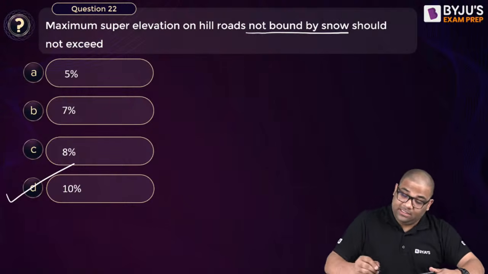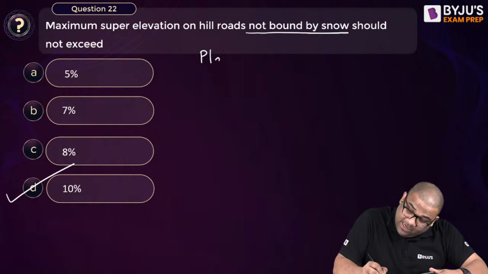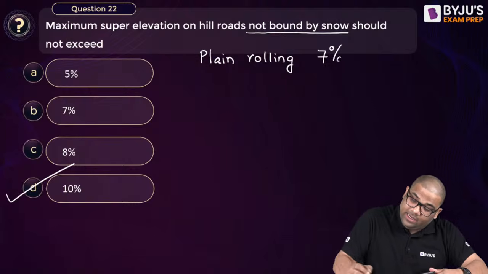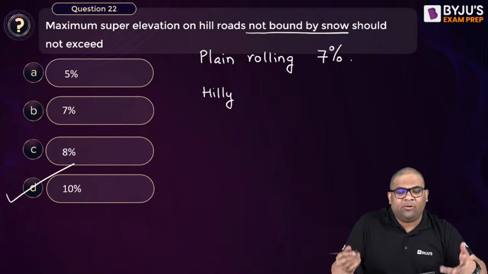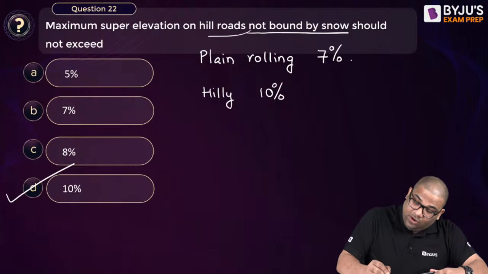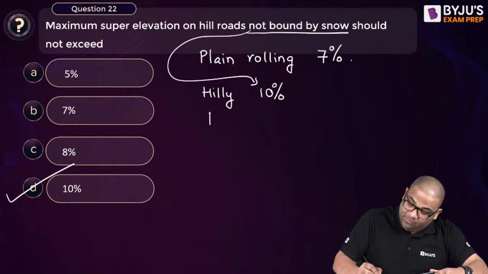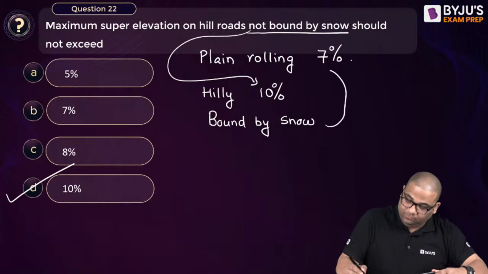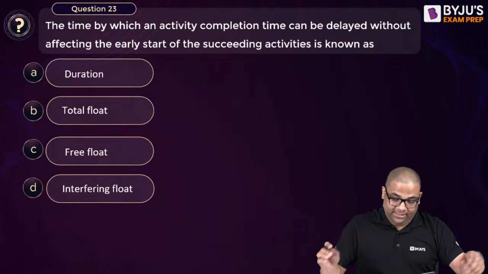For plain and rolling terrain it is 7%. For hilly, mountainous and steep terrain it is 10% if it is not bound by snow. If it is bound by snow, then again 7%. Understood? Next question, question number 23.